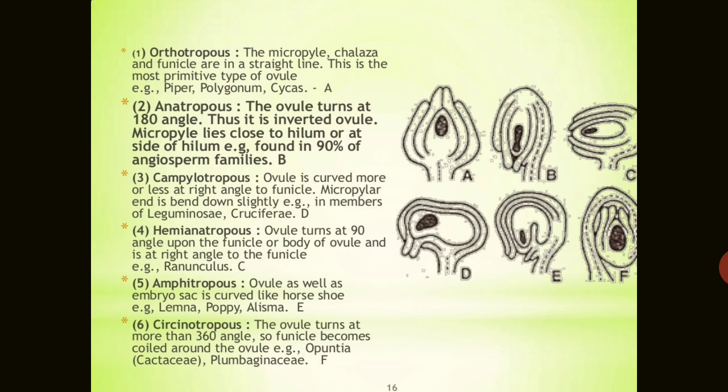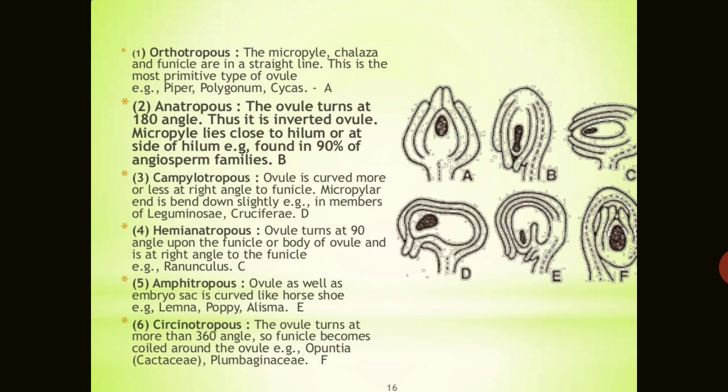So you are going to see that it is the hemianatropous. The ovule turns at 90°. In the anatropous it was a 180° angle, but here it turns at a 90° angle upon the funicle or the body of the ovule, at a right angle to the funicle. It is found in the Ranunculaceae family, Ranunculus.